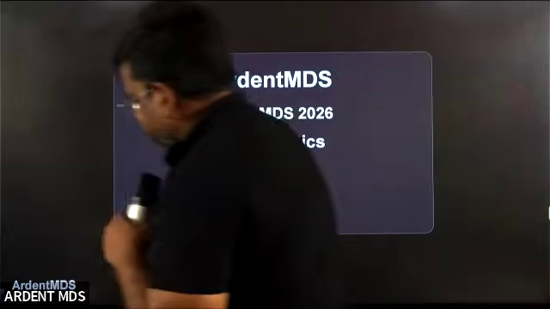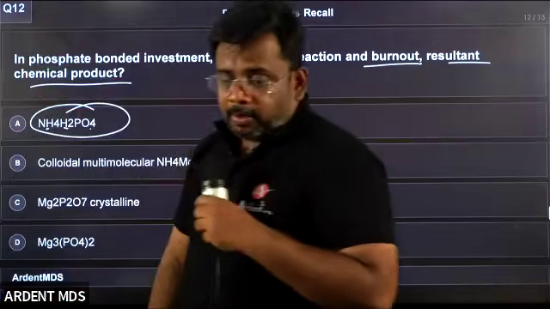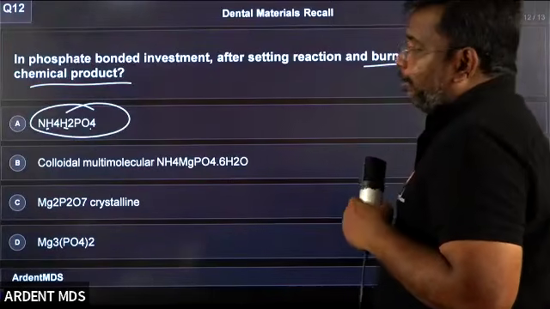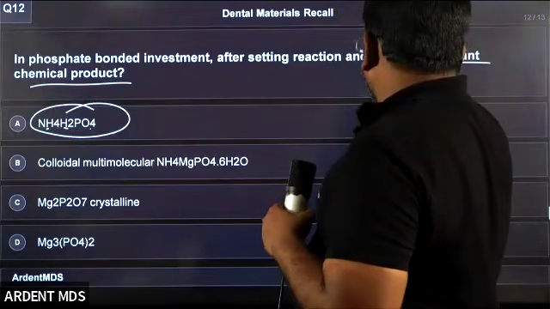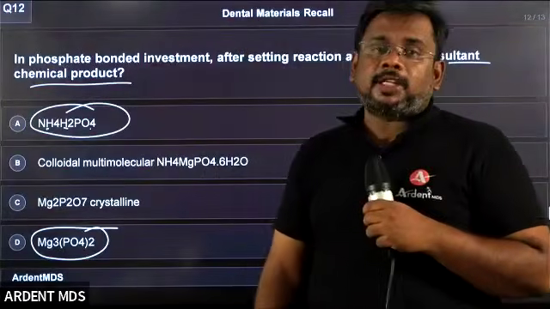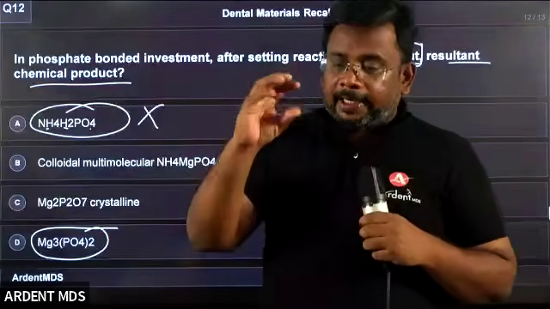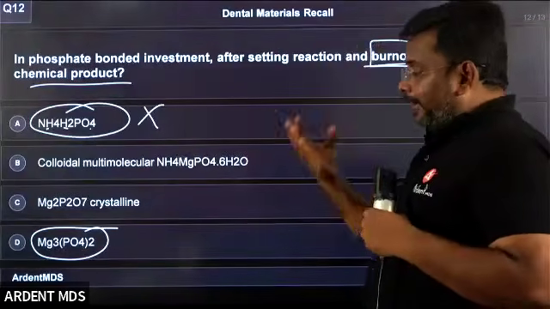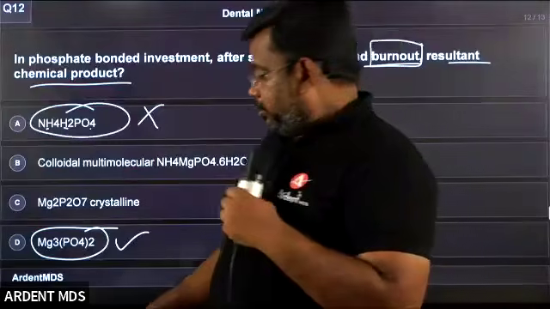The question is about phosphate bonded investment: after the setting reaction and burnout, what is the resultant chemical product? The final product present in the phosphate bonded investment is magnesium phosphate. It's not monoammonium phosphate; monoammonium phosphate is taken as a binder. But what is the final product after the burnout? Magnesium phosphate. So the answer is D.